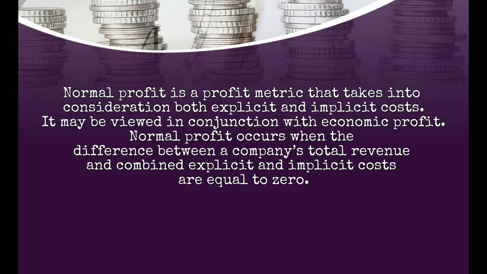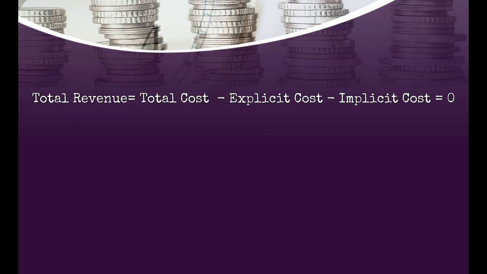Zero profit or normal profit. Zero profit is a profit metric that takes into consideration both explicit and implicit costs. It may be viewed in conjunction with economic profit. Normal profit occurs when the difference between a company's total revenue and combined explicit and implicit costs is equal to zero. Total revenue minus total cost, minus explicit cost, minus implicit cost, is equal to zero.